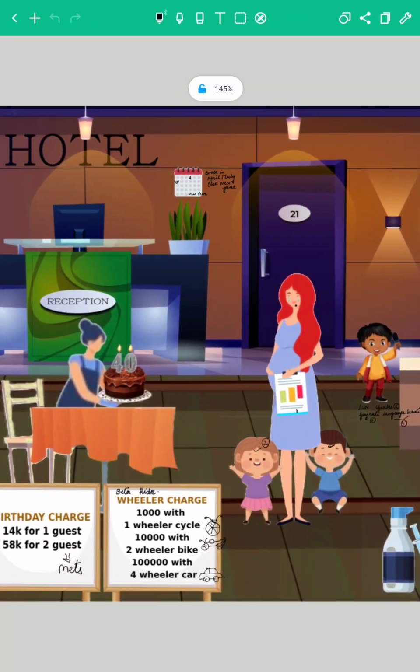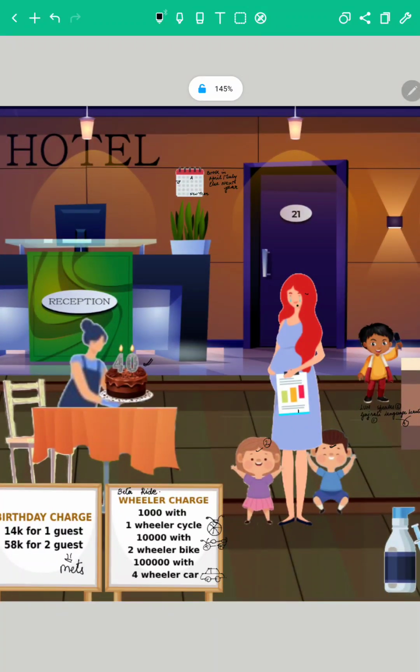So if you can see the mnemonic, this lady is celebrating her 40th birthday. This mnemonic is about a birthday party of a lady who is celebrating her 40th birthday. The score given to age is 1 because she will become 40 only once in her lifetime, and the age with score 1 is the age 40 and above. So this is a very important point in the FIGO scoring system of gestational trophoblastic diseases.